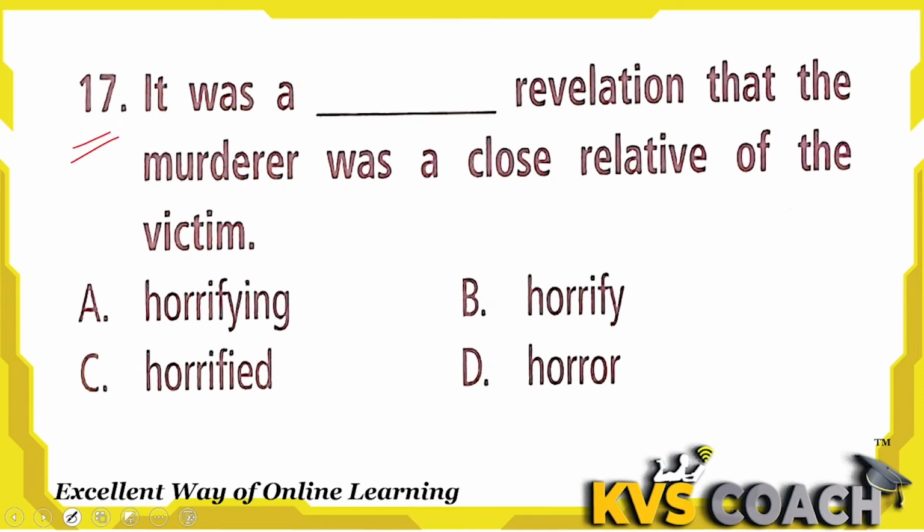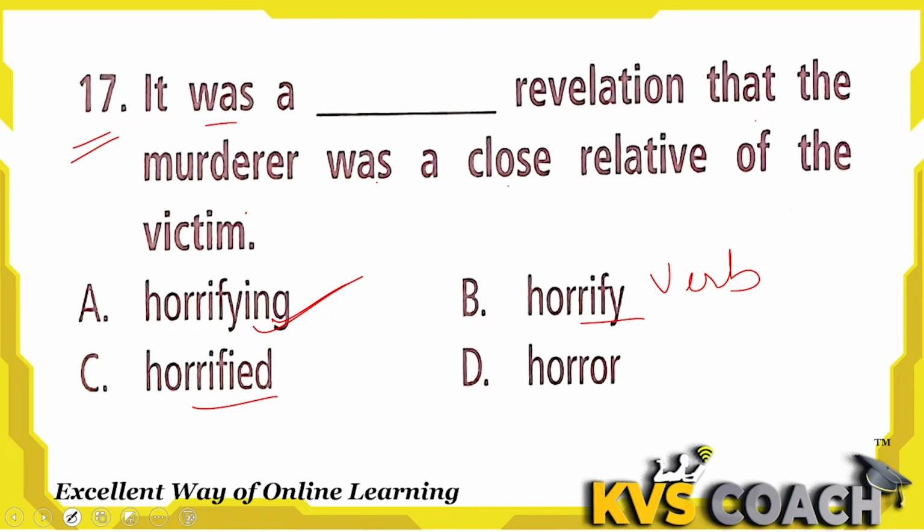Next, 17: it was a dash revelation that the murderer was a close relative of the victim. It was a horrifying. Actually, horrifying is an adjective. Horrify is a verb. And horrified is a past participle.